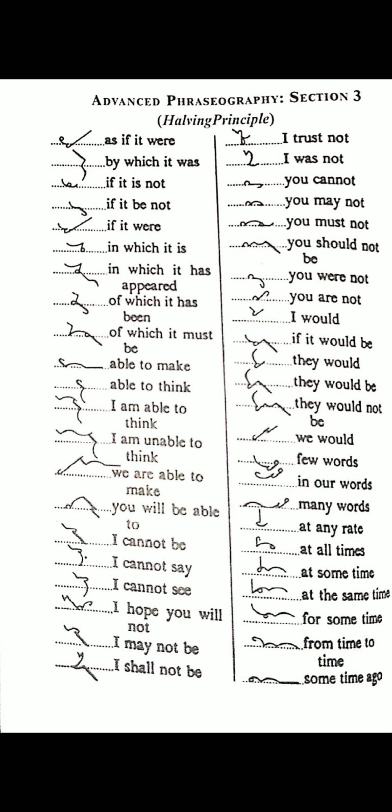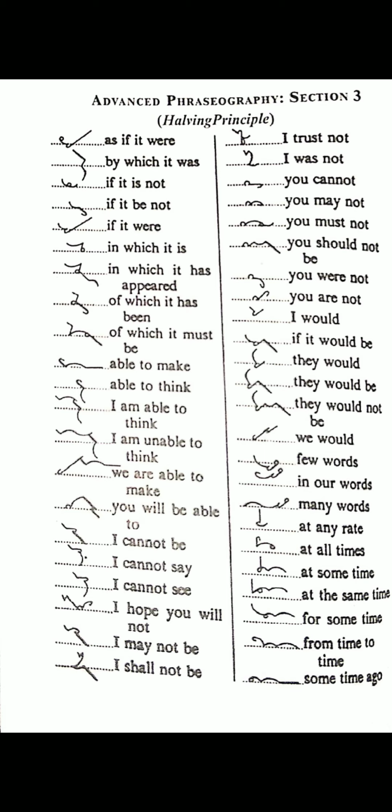"At any rate": above the line T, and R halved for another T, rate. "At all times": "at", "all", one T half for another T, "times". Two Ts are coming, one for "at" and one for "times". For "all" we will add the L hook. "At all times": M full will come.